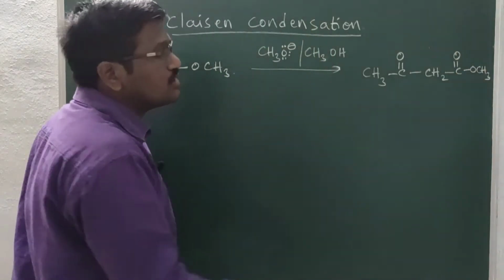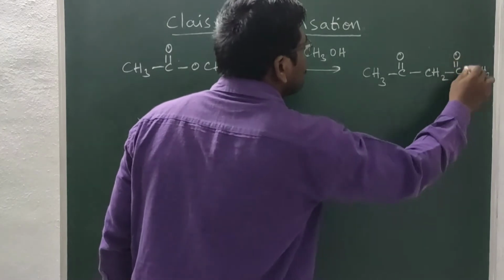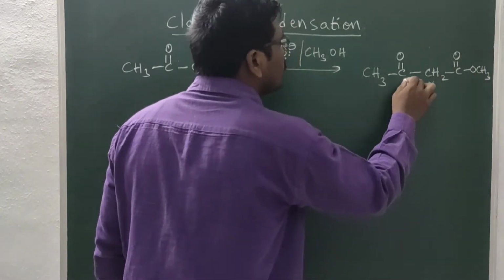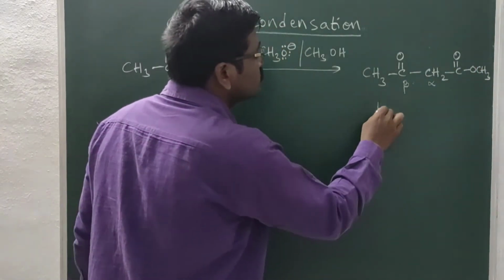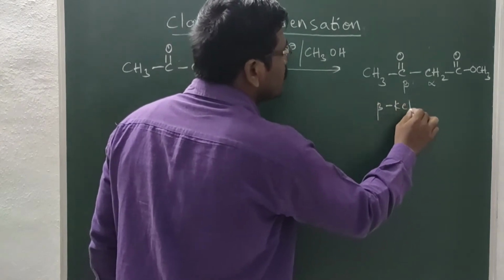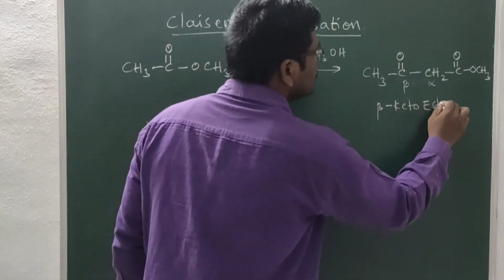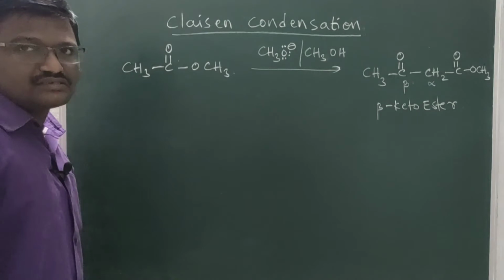This is the ester functional group, this is the alpha carbon and this is the beta carbon. So we got a beta keto ester. This reaction is known as Claisen condensation.